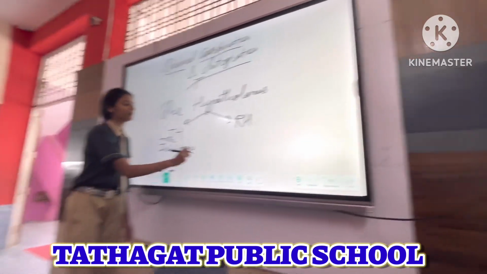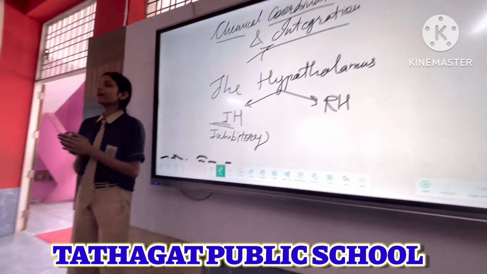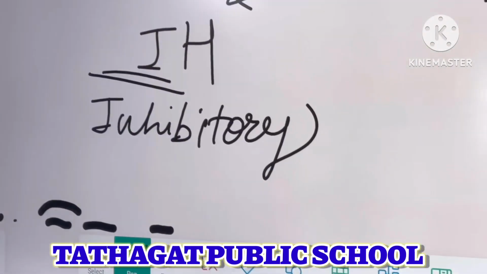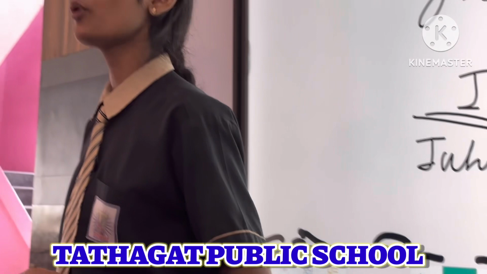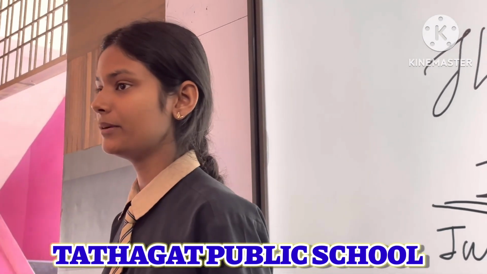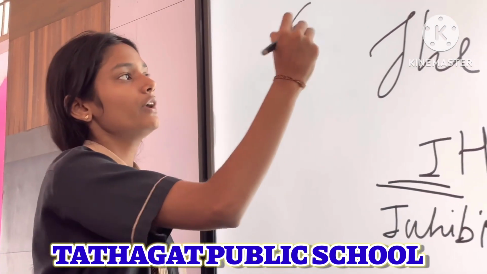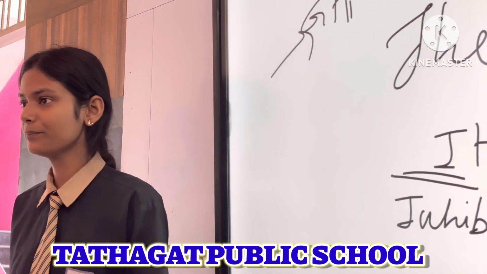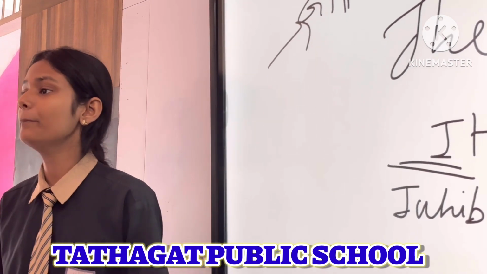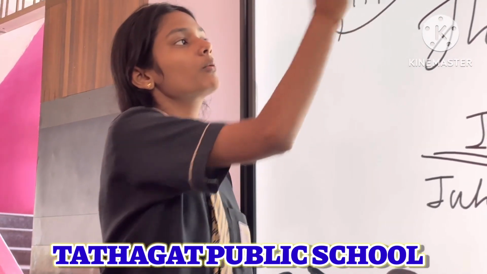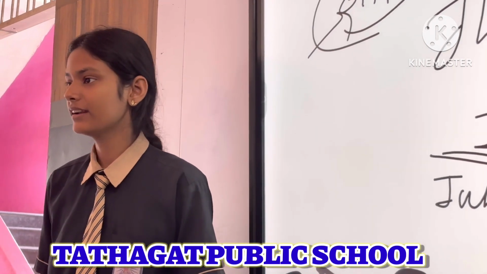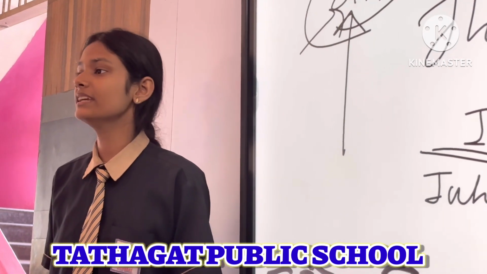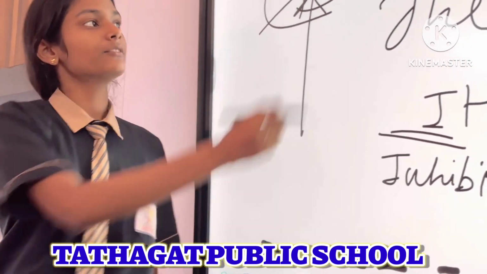Then I told you the example of an inhibitory hormone. The example in our general life is the growth hormone. Does everyone know what growth hormone is? It works in our body and causes the growth of our body. Your height is growing, and the reason behind the growth of height is growth hormone. It is produced by the pituitary gland, and it is controlled or inhibited by the hypothalamus.